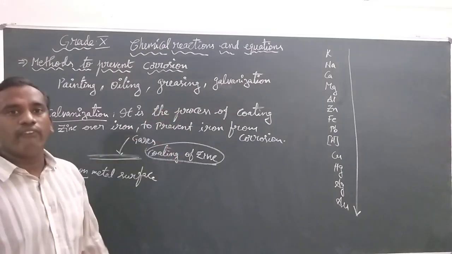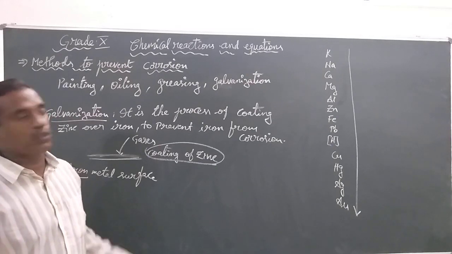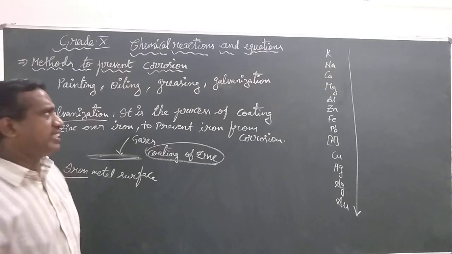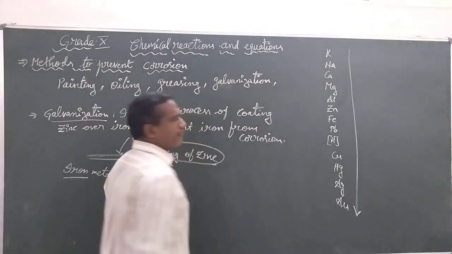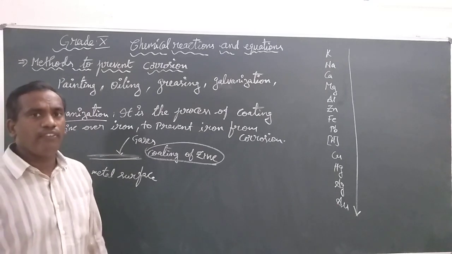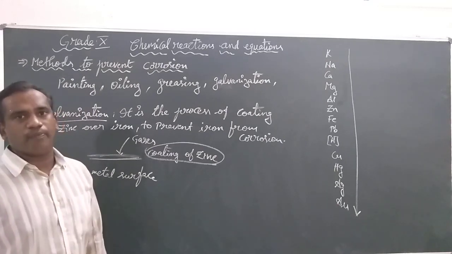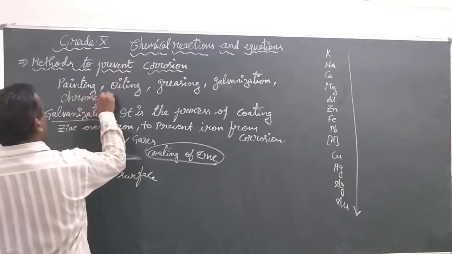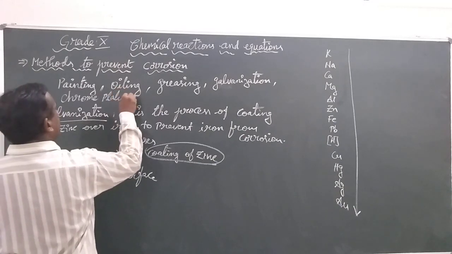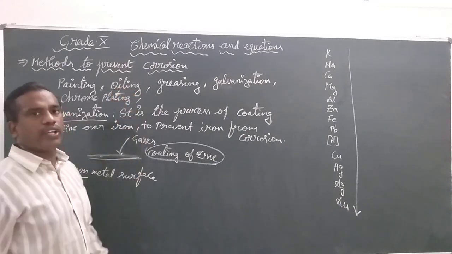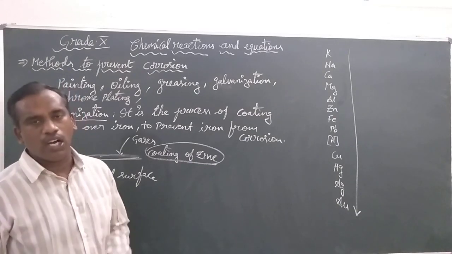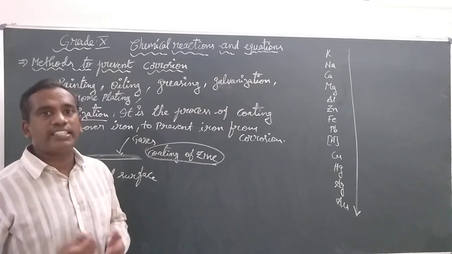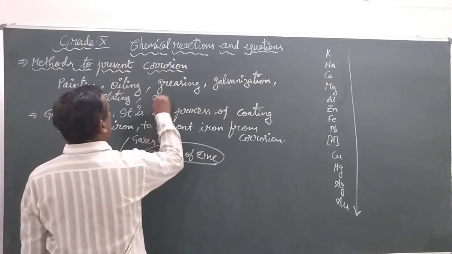So this is the new word we have observed: galvanization. There are many other processes, and we are taking a few among them. We use the word chrome plating, which prevents metals from undergoing corrosion like galvanization. And we have another best technique called alloying.